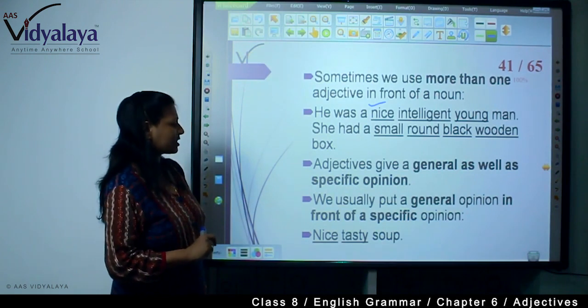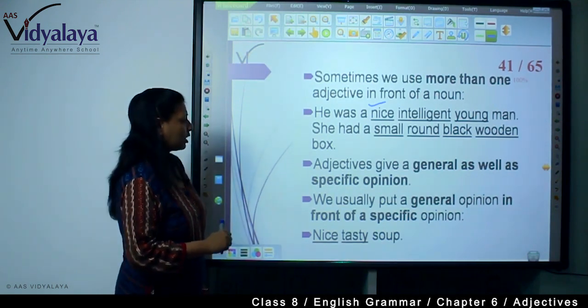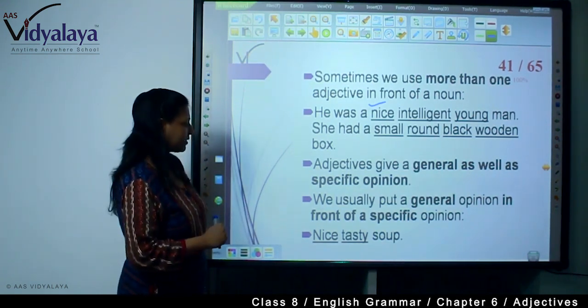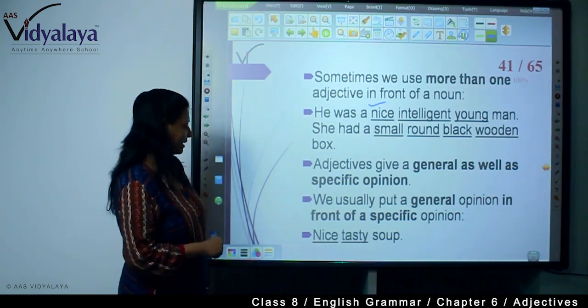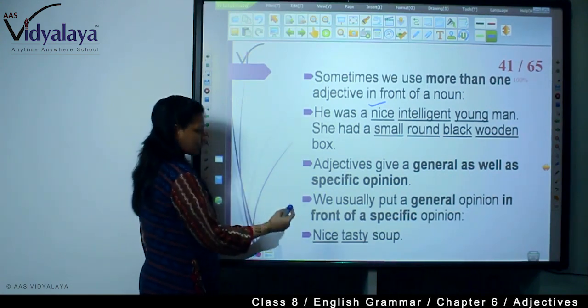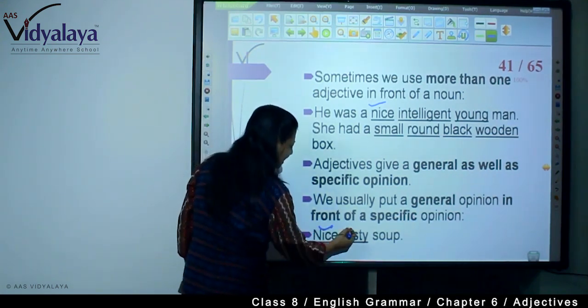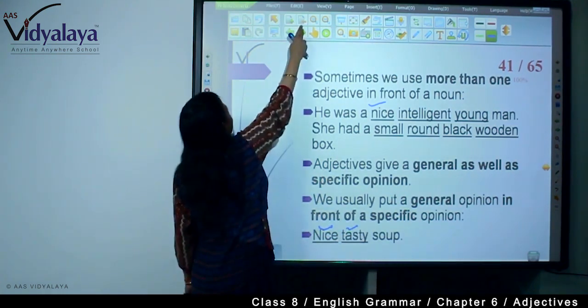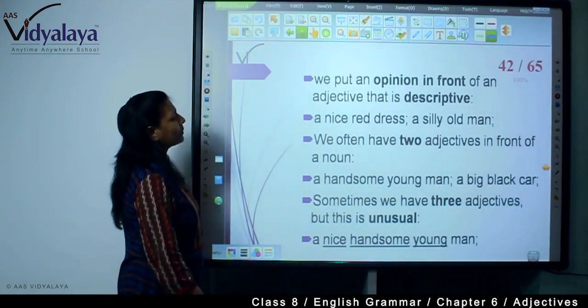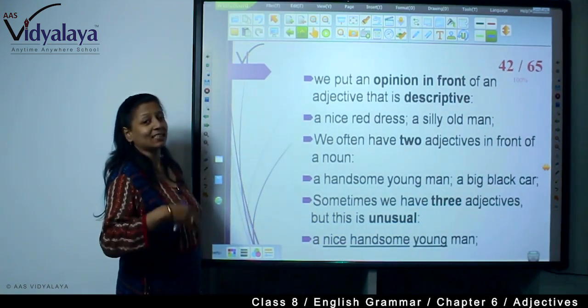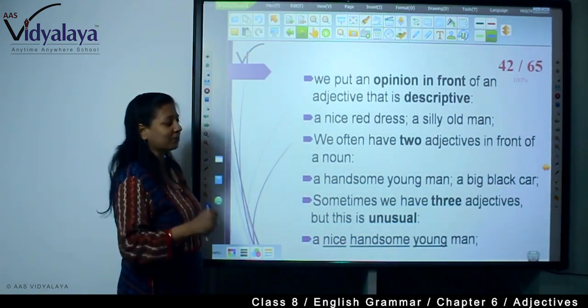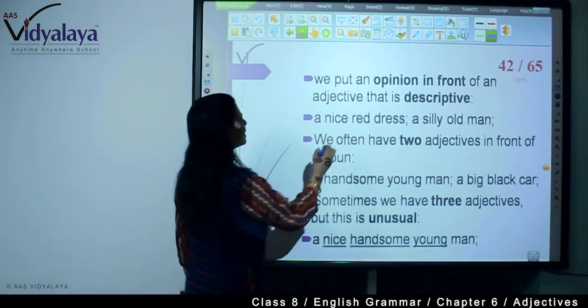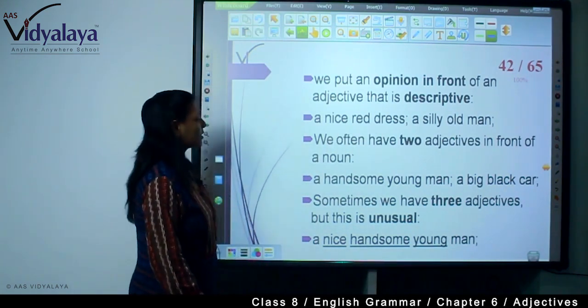Adjectives give a general as well as a specific opinion. So we put a general opinion in front of a specific opinion. Nice, tasty soup. Nice is general and tasty is specific, and we are qualifying soup. Now we put an opinion in front of an adjective that is descriptive. You know the types of adjectives. A nice red dress, a silly old man.